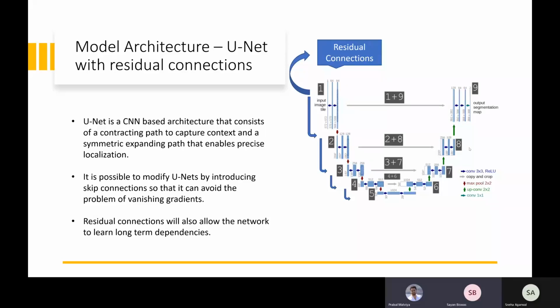The left part of the letter U is called an encoder or the contraction path, which captures the context, and the right part is a symmetric expanding path or the decoder path, which is used to enable precise localization using transposed convolutions. An important thing to note here is that the skip connections, such as the connection between layer 1 to 9, layer 2 to 8, and so on and so forth, from earlier layers in the network help in providing the necessary detail in order to reconstruct accurate shapes for segmentation boundaries.